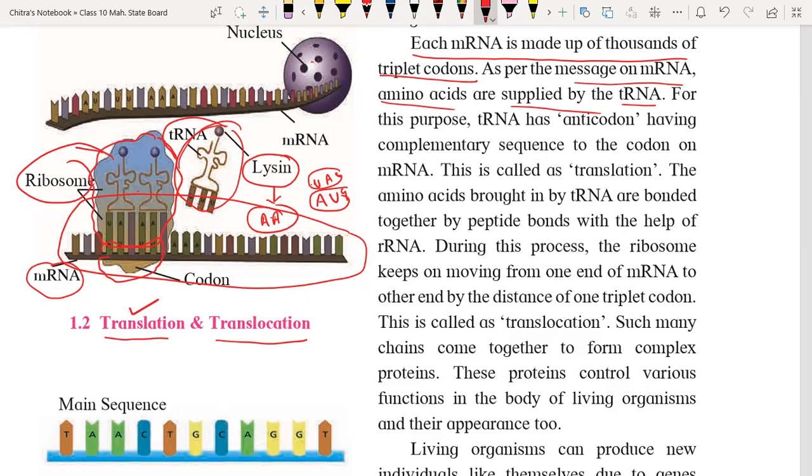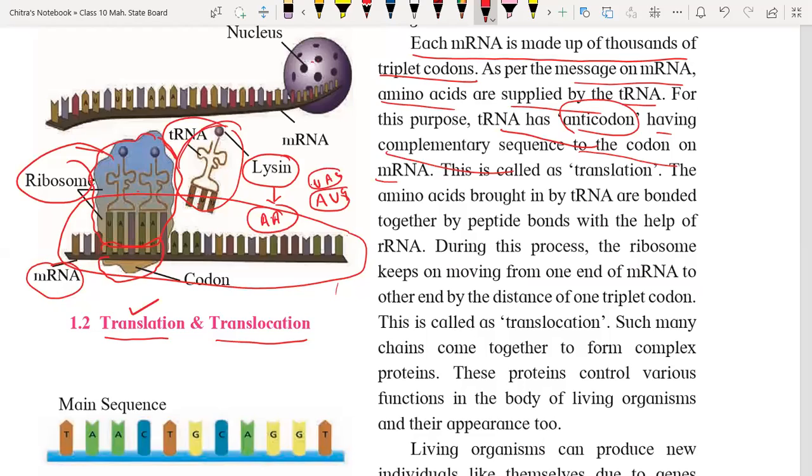Okay, so let's discuss first because we have very little time. tRNA has anticodons. Anticodons are nothing but the complementary sequence to the codon on the mRNA. This is called translation. That means the tRNA is reading the message which is sent by the DNA in the form of mRNA.